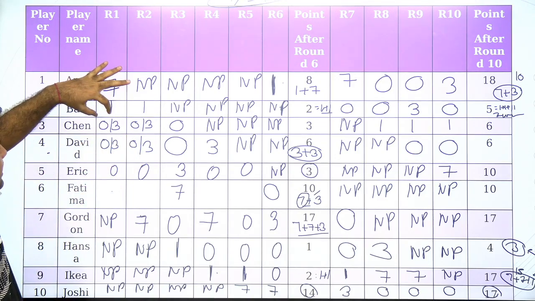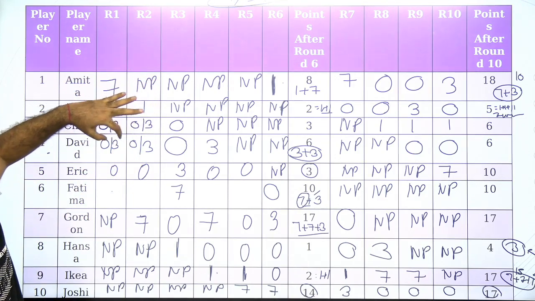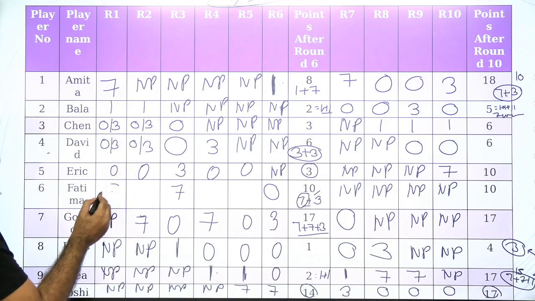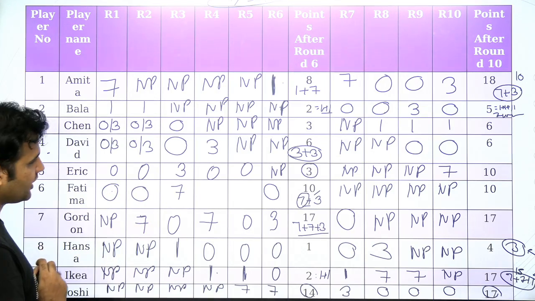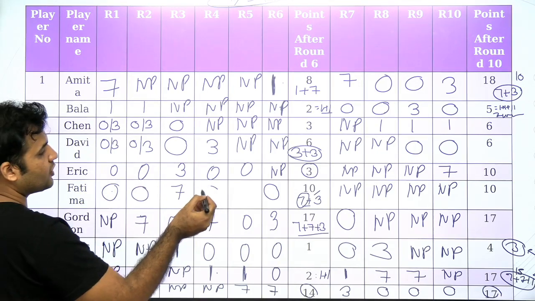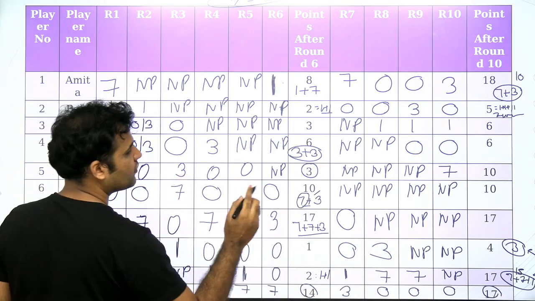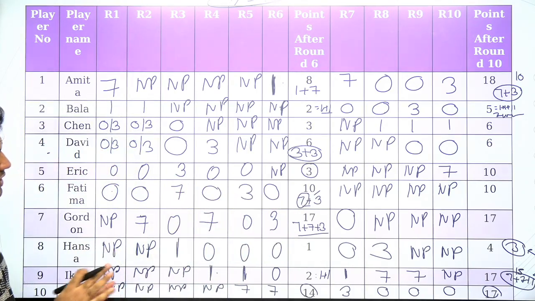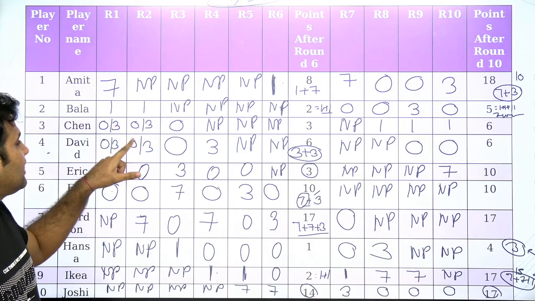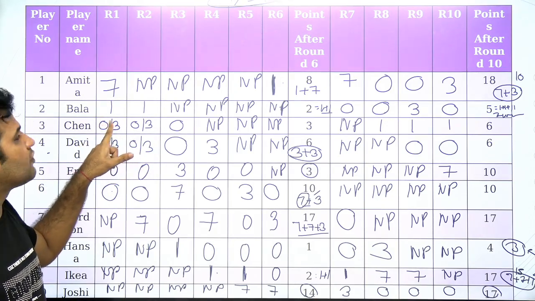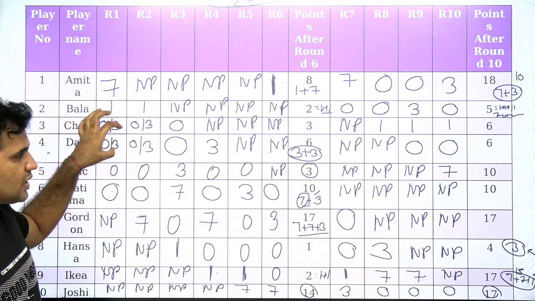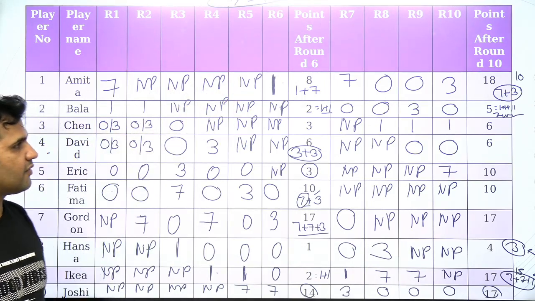Now, we definitely know that in round number 1 and round number 2, in both of these two rounds, the score of 3 is already occupied. So 3 cannot come here, 3 cannot come over here. And we have already assigned a score of 3 in round number 4 to David. So 3 also cannot come over here. So for Fatima, the score of 3 can come over here only. So now the table is completed, and for Chen and David, it cannot be uniquely decided whether Chen is getting 3 in round 1 or David is getting 3 in round 1. This will not be uniquely determined, but yes, the remaining table can be filled.